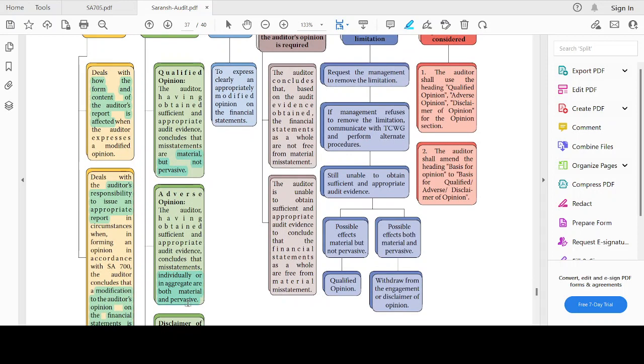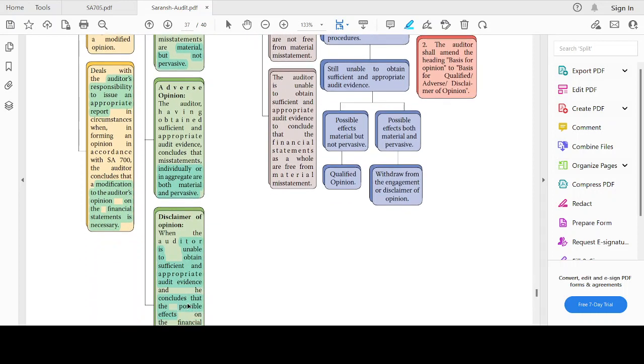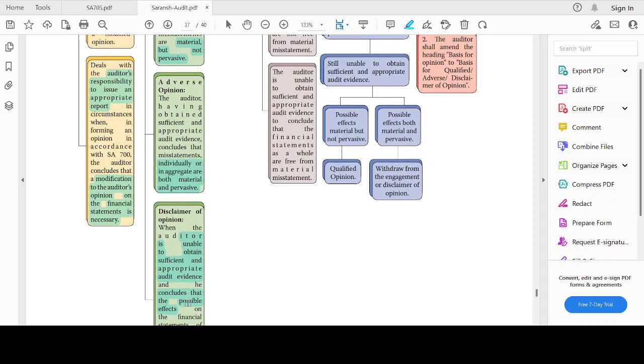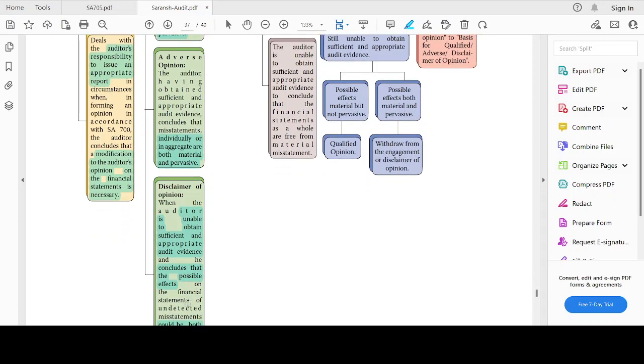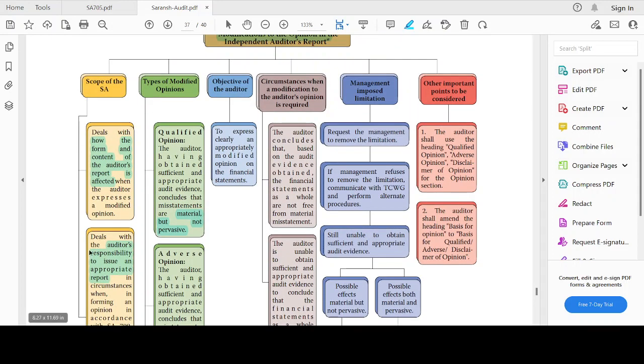When I've obtained the audit evidence and I feel the effect of the material misstatement is material and pervasive, then it will be an adverse opinion. When I am unable to obtain sufficient appropriate audit evidence, and I conclude that the possible effects of the misstatements could be material and pervasive, then it would be a disclaimer of opinion. So let's move on.